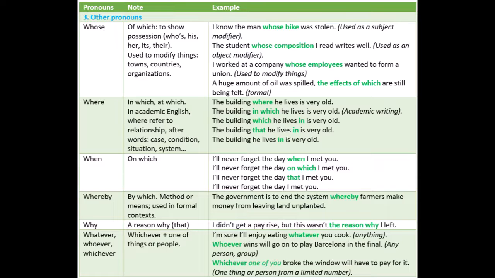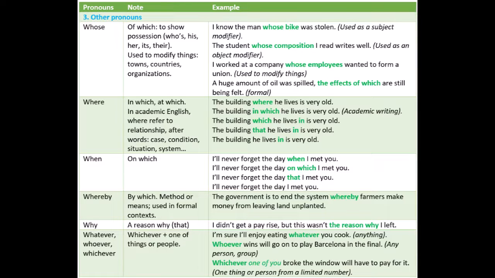3. Other pronouns. Whose. Of which, to show possession: whose, his, her, its, their. Used to modify things such as towns, countries, organizations. I know the man whose bike was stolen. Used as a subject modifier. The student whose composition I read writes well. Used as an object modifier. I worked at a company whose employees wanted to form a union.